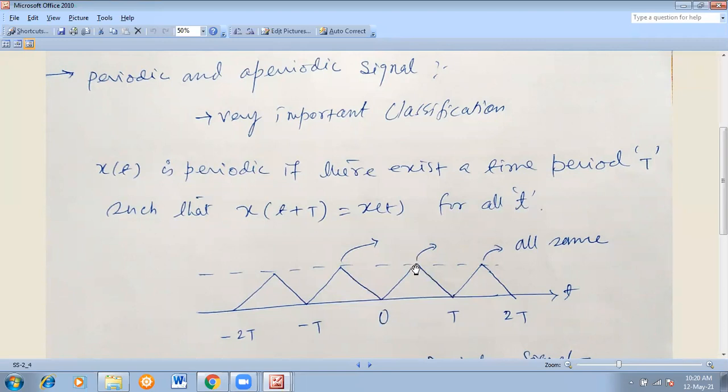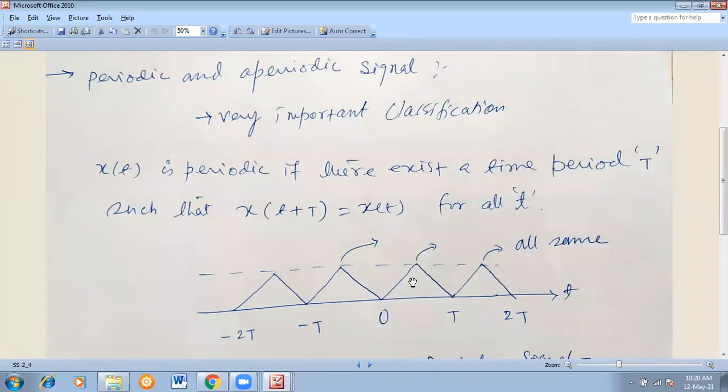Suppose this point you call x of t. This point, what will you call it? The distance from this to this is capital T, so it will be x of t plus capital T. That means the value at this point and the value at this point are the same. As you told, and you agreed with me, the value of this point and the value of this point are same. Correct? Did you people understand that point?